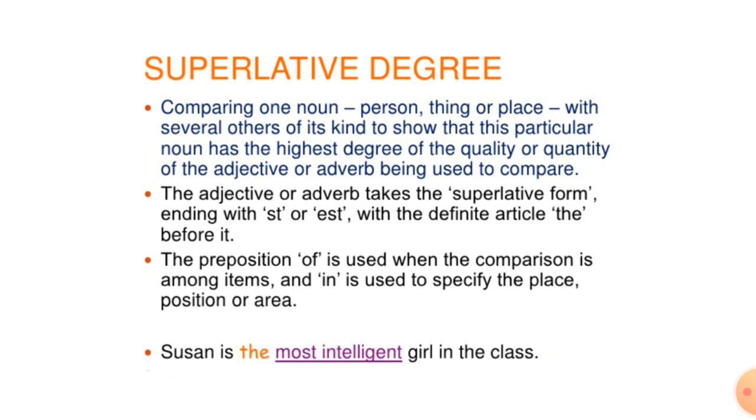The adjective or adverb takes the superlative form ending with "st" or "est" with the definite article "the" before it. The preposition "of" is used when the comparison is among items, and "in" is used to specify the place, position, or area. For example, Susan is the most intelligent girl in the class.